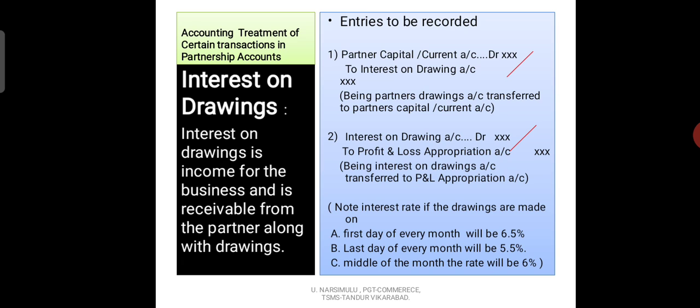If the drawings are made on the last day of the month, then the interest rate will be 5.5%. If the drawings are made in the middle of every month, then the rate of interest on drawings will be 6%. While calculating interest on drawings, I am going to explain in detail how to calculate interest on drawings in different situations.